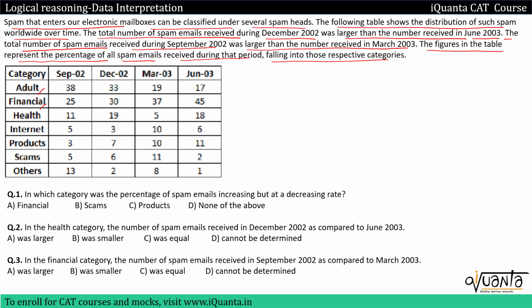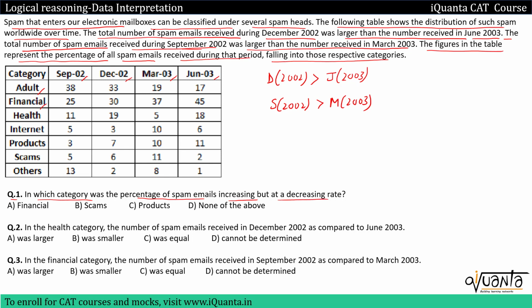And we have been given that spam emails received during December 2002 was greater than the number received in June 2003. We have also been given that the total number of spam emails received during September 2002 was larger than the number received in March 2003, okay? And we have also been given the percentage of different types of spams in these months, okay? Then if we come to the question, first one is, in which category was the percentage of spam emails increasing but at a decreasing rate?